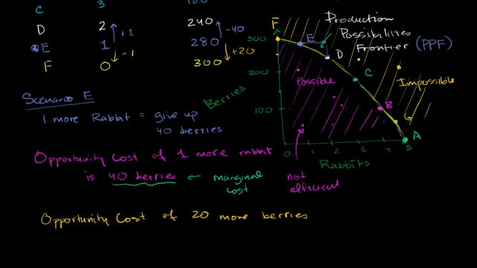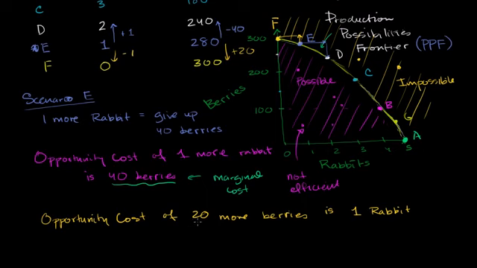So over here, what we're saying is, okay, I want to increase my berries by 20, but to do that, I have to decrease my rabbits by 1. So the opportunity cost, assuming we are in scenario E, of 20 more berries is one rabbit. Now, this right over here is not a marginal cost, because I'm talking about the cost of 20 more units, not just one.